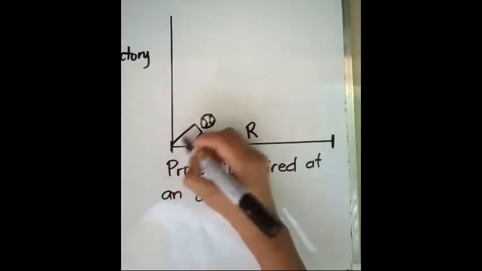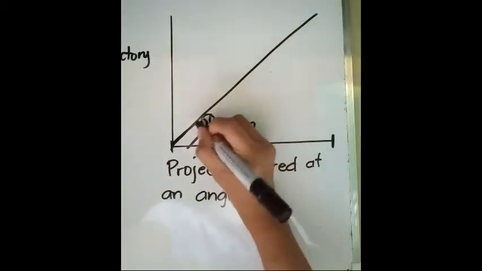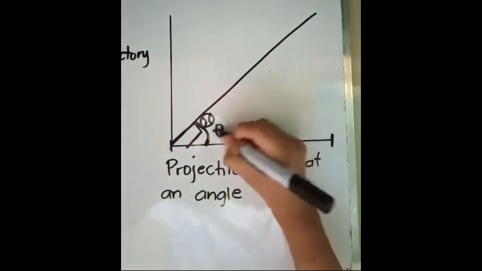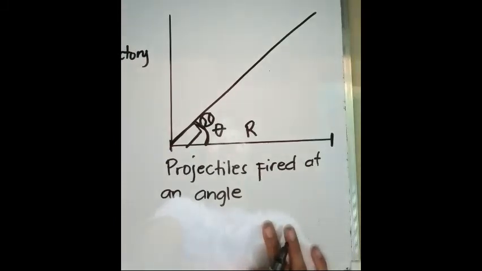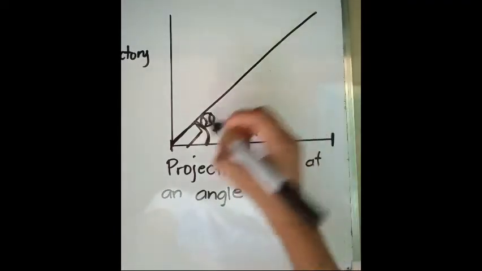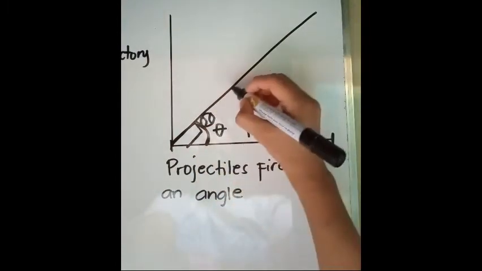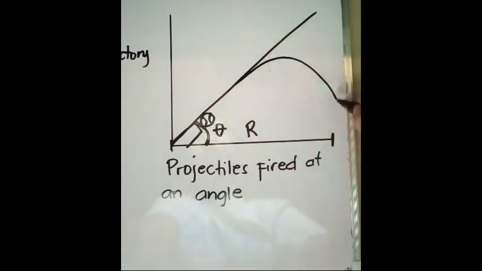So, example, ito yung ating angle. Okay, so we have here our angle. So, the projectile is fired at an angle. We don't know what angle it may be. It may be 20 degrees, 45 degrees, or 50 degrees. Okay, and then, of course, the projectile will eventually go down. So, kapag tapos niyan, babagsak siya.